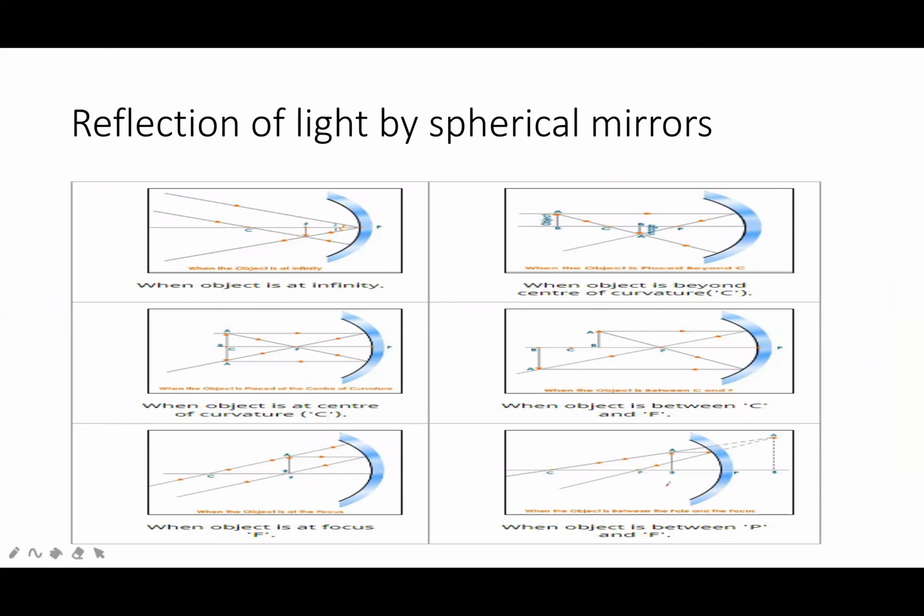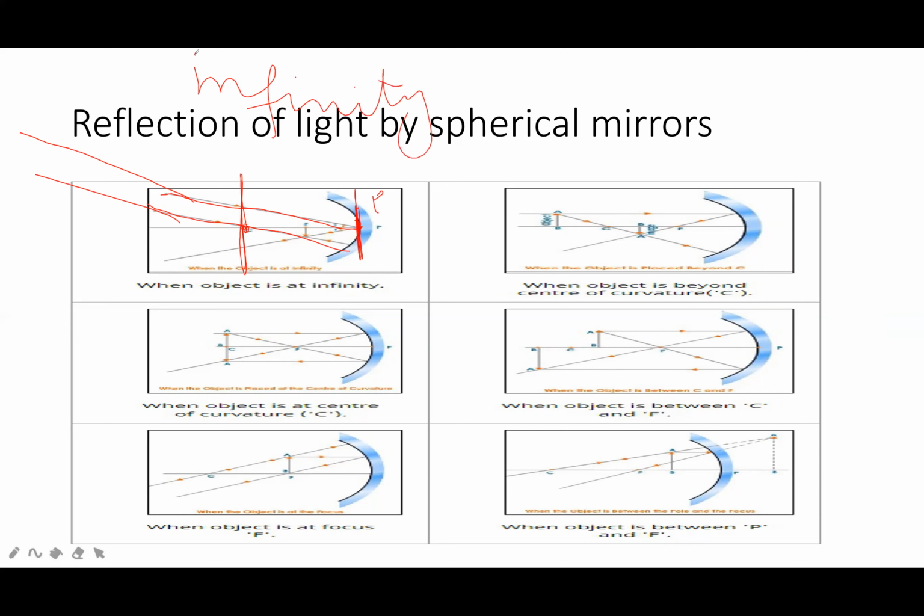Now, reflection by a spherical mirror. If this light ray is coming, this light ray is also coming, so it is coming from infinity. When the object is lying at infinity, the image will be formed between the pole and center of curvature. Object is at infinity.